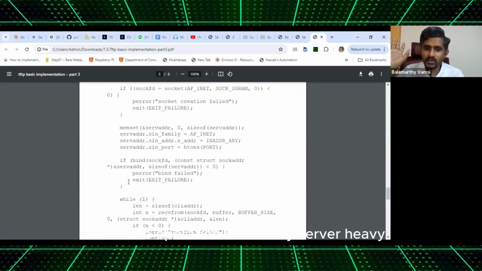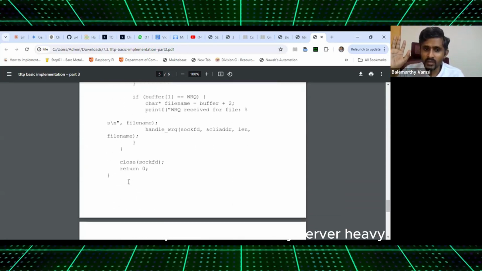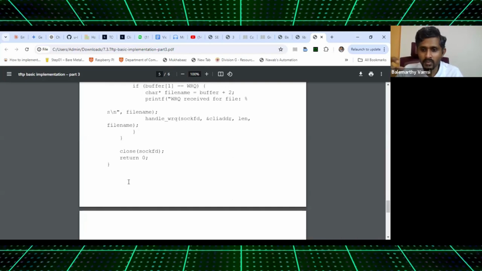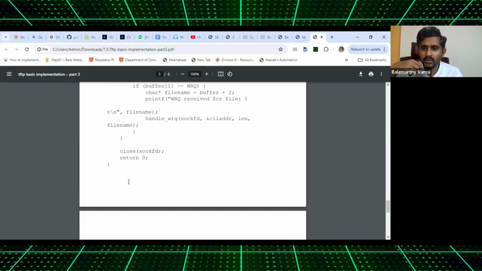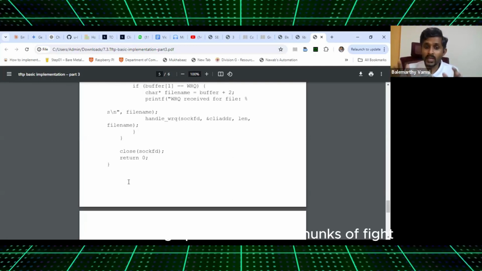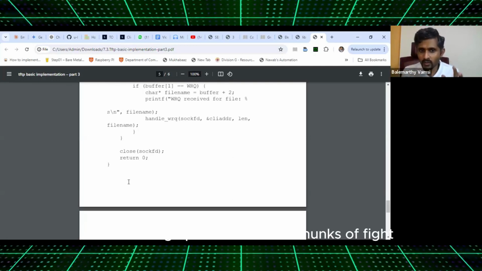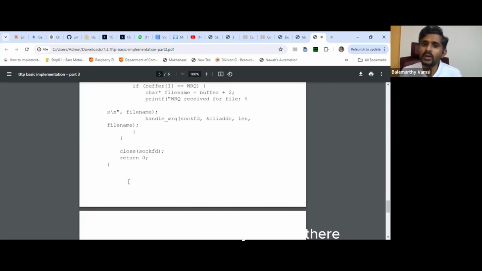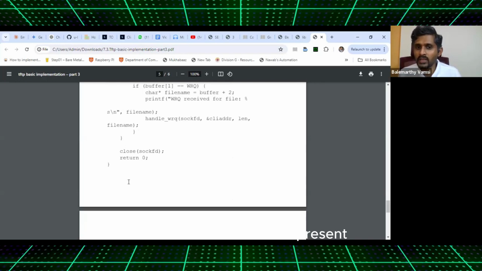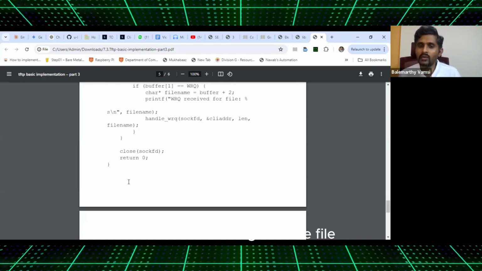That's it. Write operation is not very server heavy because most of the work is done from the client side. Whatever you have seen, the breaking up of the file into chunks of 512, nothing is of the server's headache. The server's only work is to ensure that the file is present and start writing into the file.